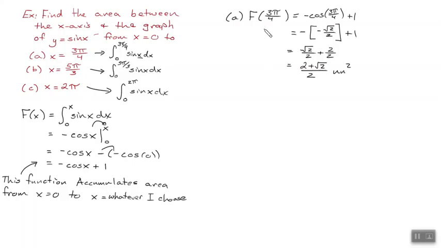Now, notice, I can go from 3 pi fourths and I can just start adding up area. On B, I'm going to find f of what value for x? 5 pi thirds. Okay. This becomes negative cosine of 5 pi thirds plus 1. Is it the same as 2 pi thirds?